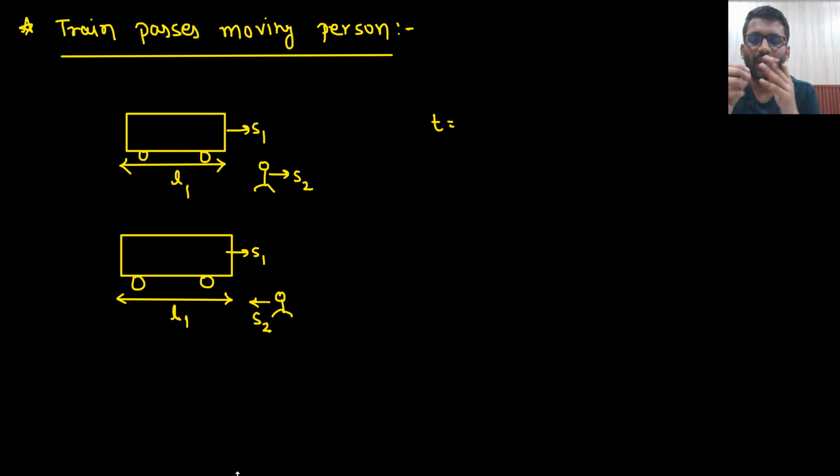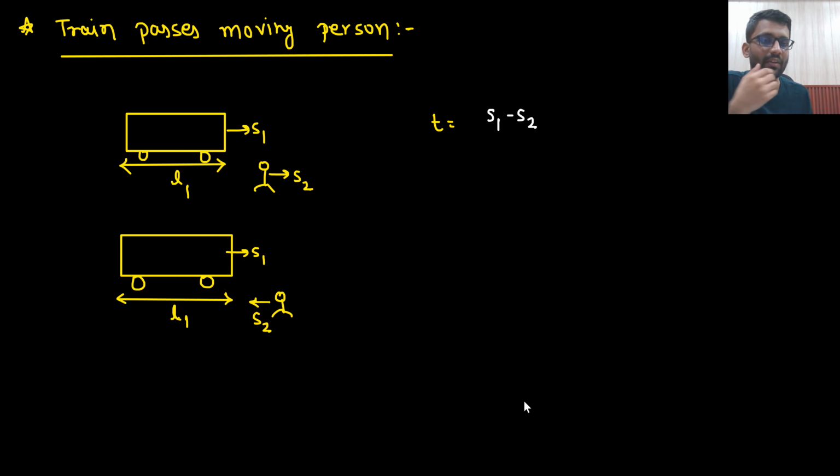train passes a moving person. Okay, so a person is going with the speed of S2 and the train is going with the speed of S1. So what if I say the person is stationary? What will the person feel? If the person is moving with the speed of S2 and the train is moving with the speed of S1, and I say the person is stationary, the person will feel that the train is moving with the speed of S1 minus S2 towards me.